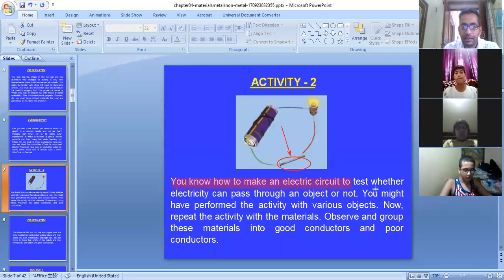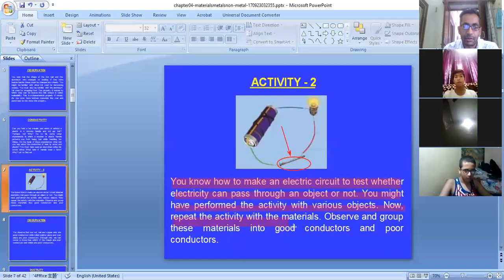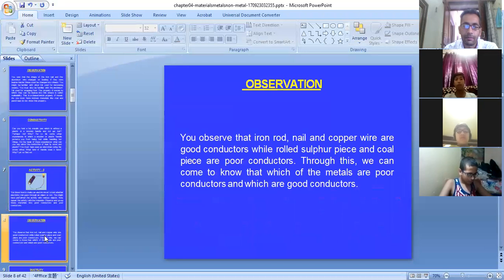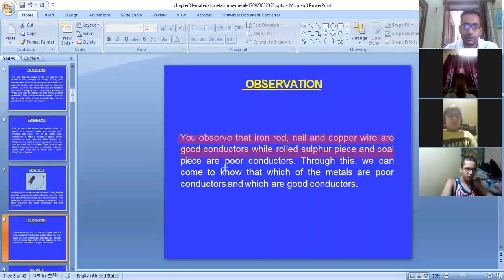You know how to make an electric circuit to test whether electricity can pass through an object or not. We have performed the activity with various objects. Now repeat this activity with materials. Observe and group these materials into good conductors and poor conductors. Observation: you observe that the iron rod, the nail, and the copper wire are all good conductors, while the rolled sulfur piece and coal are poor conductors.